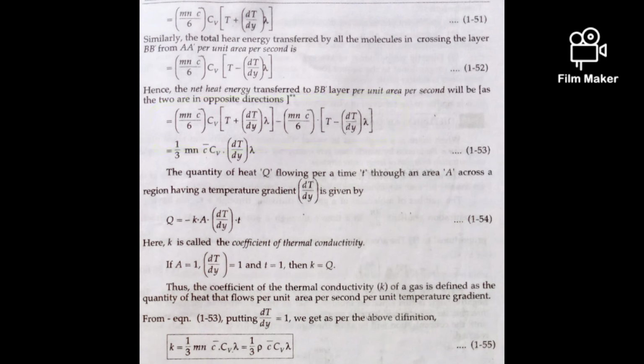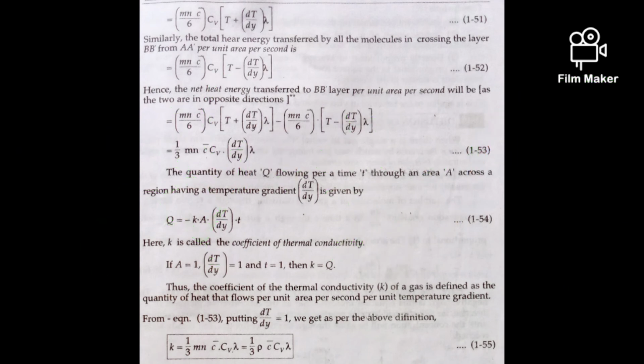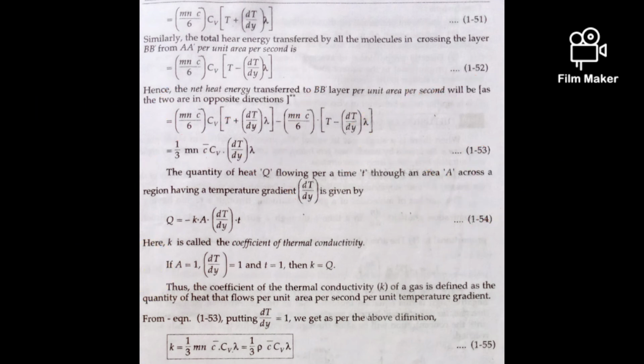Taking m n c bar by 6 Cv as common, we get T plus dT by dy lambda minus T minus dT by dy lambda. The T cancels, and the dT by dy terms add, so we get m n c bar by 6 Cv of 2 dT by dy lambda. Finally we get one by 3 m n c bar Cv lambda dT by dy.